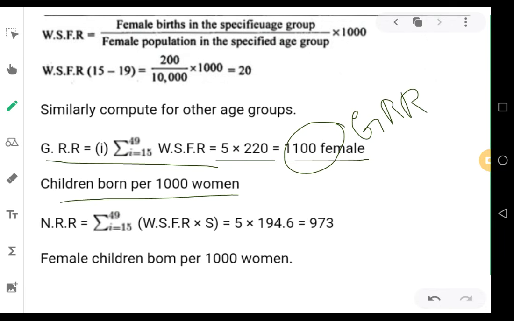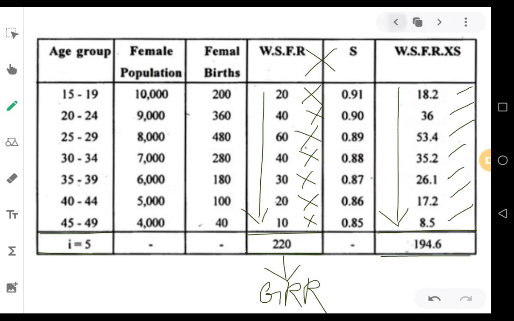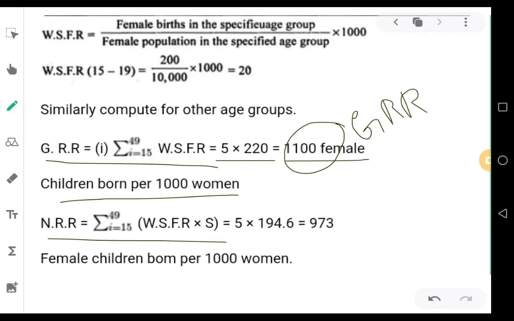Next, to calculate NRR, the formula is I into summation of WSFR into S, where S is survival rate. This summation is used to calculate net reproduction rate, that is NRR. So 5 is the I value, the quinquennial age group. So 5 into summation of WSFR into S, that is 194.6. Your NRR should be 973. NRR is 973.